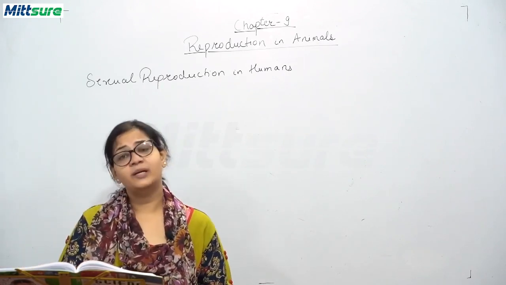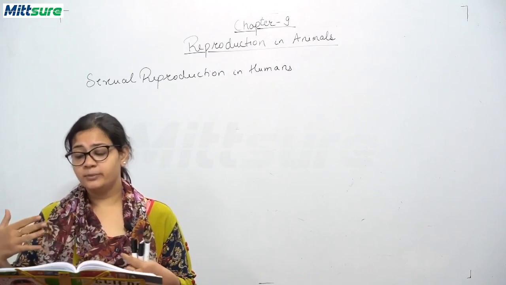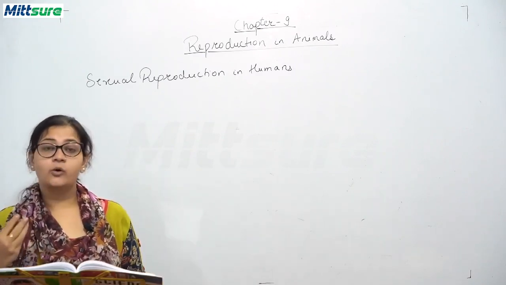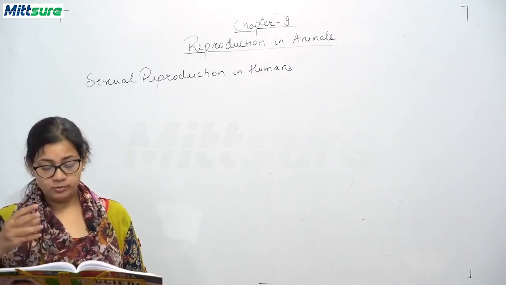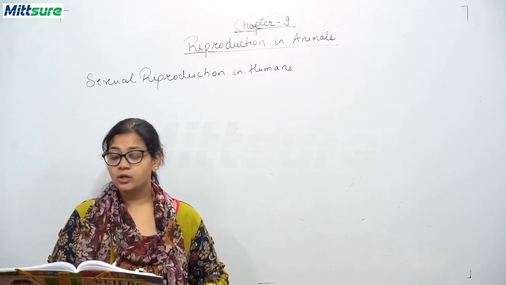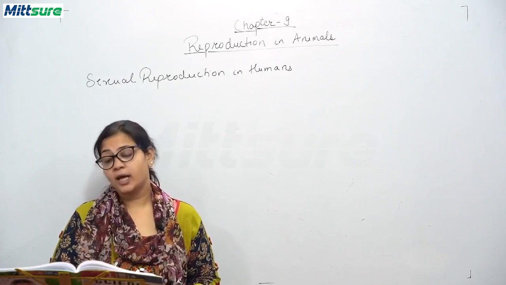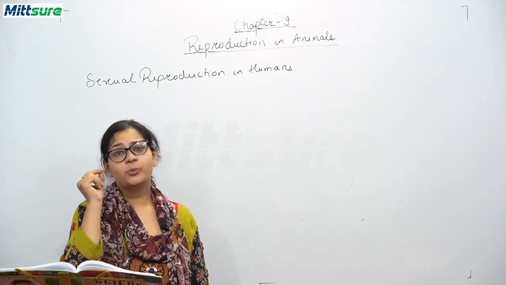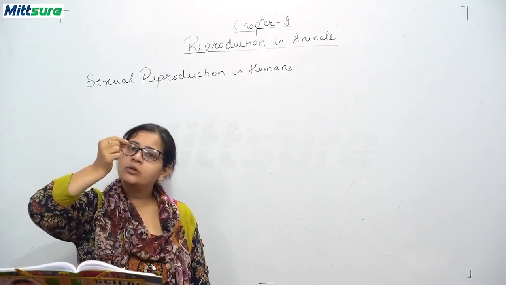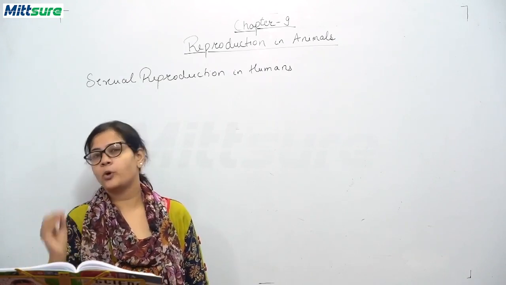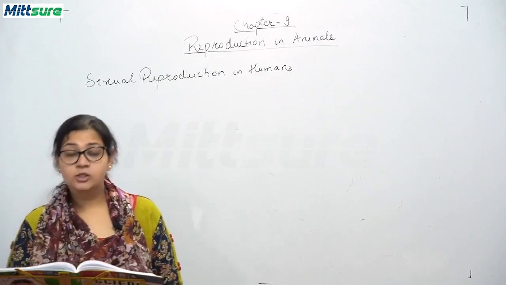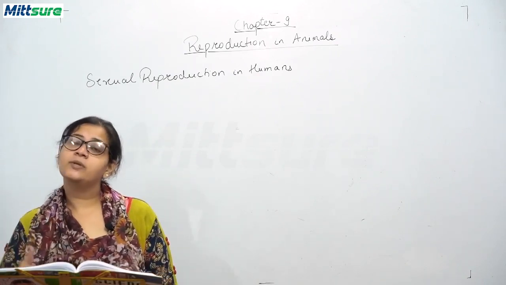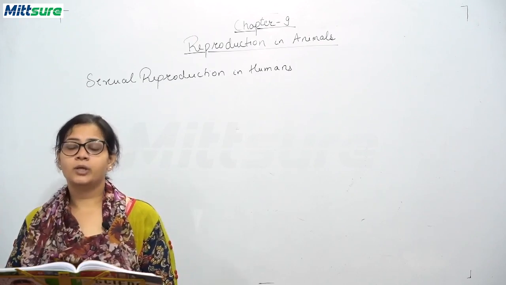And the human female produces ova or eggs in the ovaries. They are not mobile. They are rounded structures with a size of a pin's head. That is, the pin you have seen, the size of its head approximately. And it is a lot larger than a sperm. You know, the sperm is the smallest cell in the human male body.